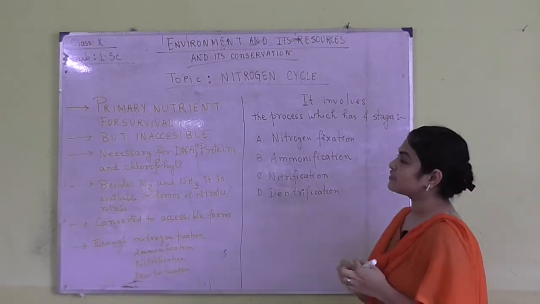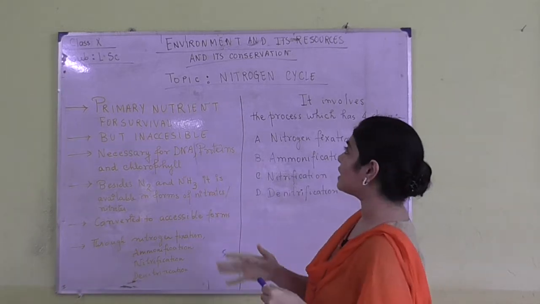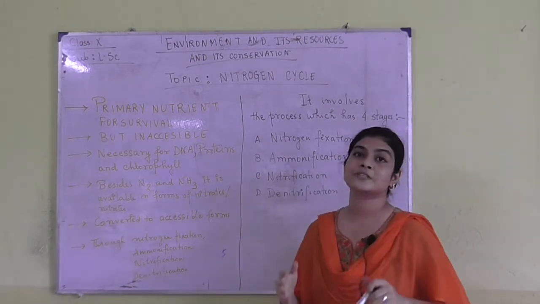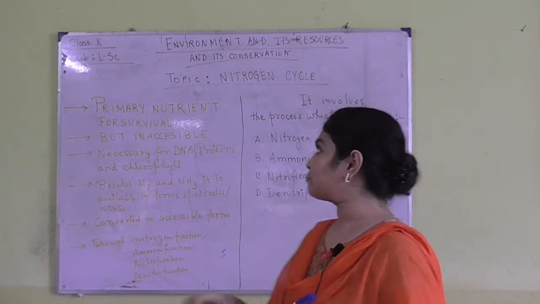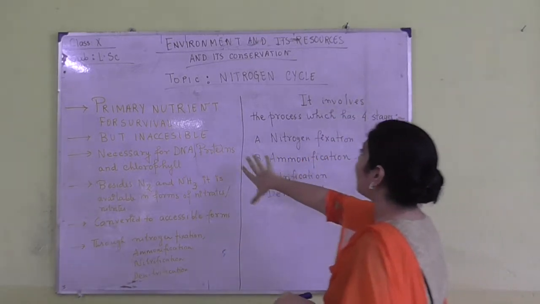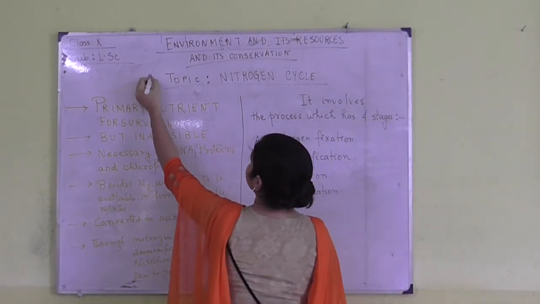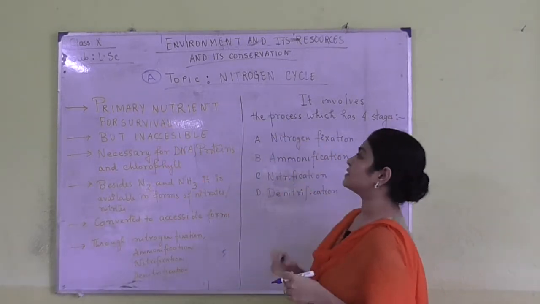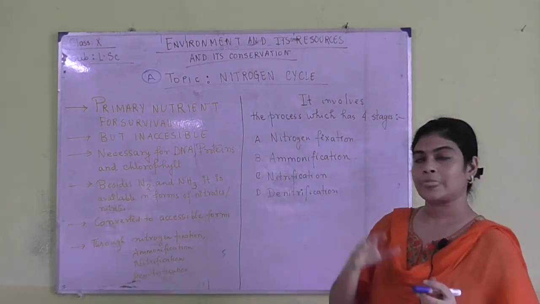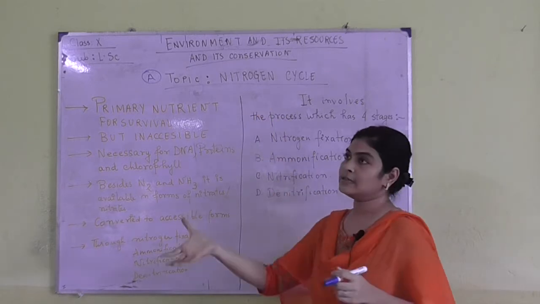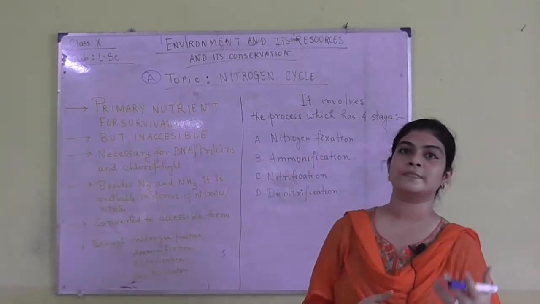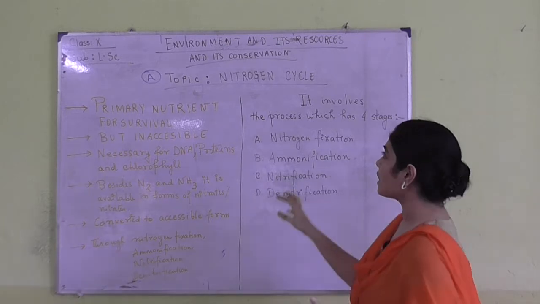So today we are going to start a very new chapter, that is the last chapter of our syllabus, that is environment and its resources and its conservation. In this particular part, it is the very first part of the chapter, section A, which is the nitrogen cycle. There are different types of biogeochemical cycles which are going on in our environment simultaneously.